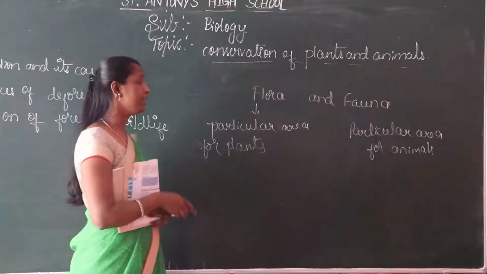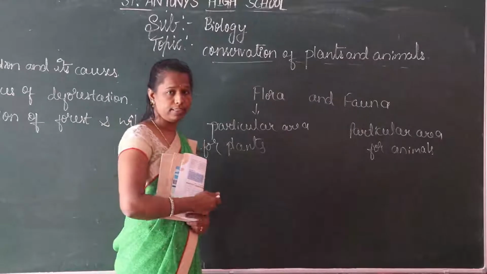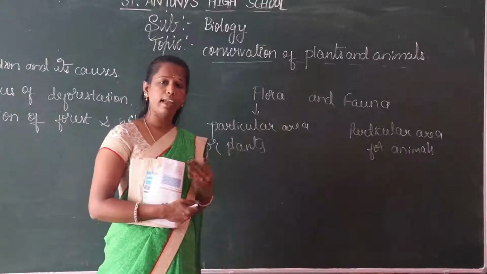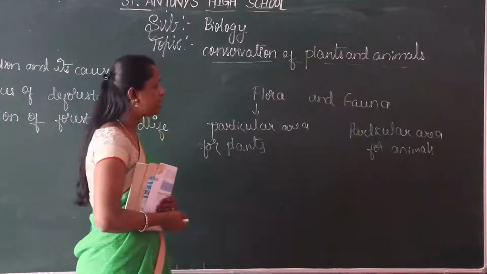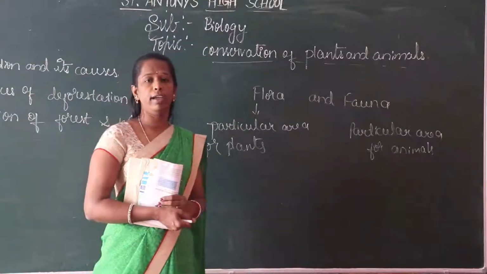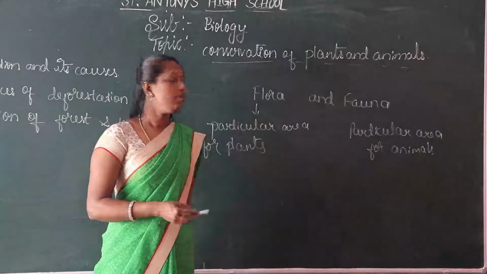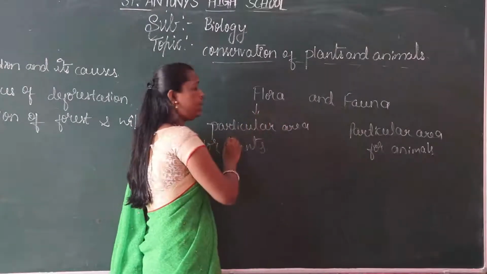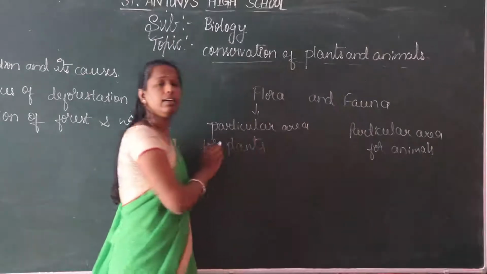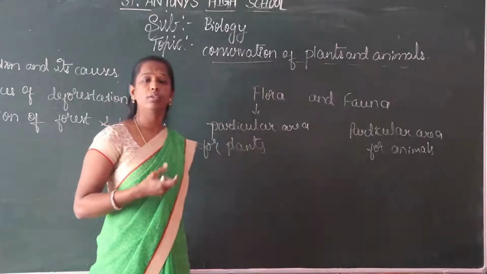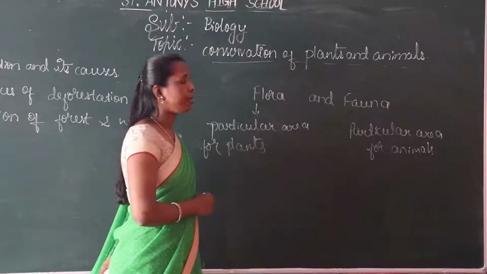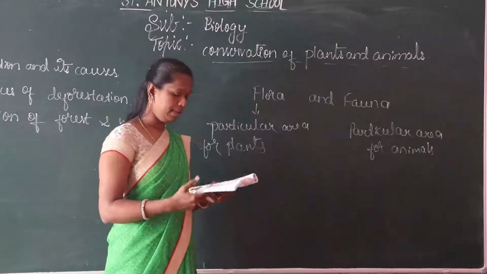The biological diversity or biodiversity means the interrelationship between the living organisms and the environment. It is divided into flora and fauna. Flora means a particular area where the plants are grown. The plant region is called flora. Fauna means a particular area for animals.